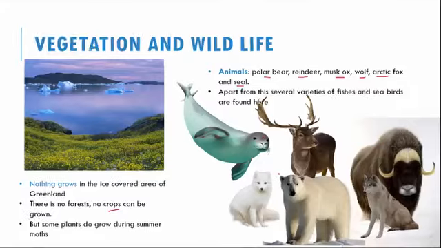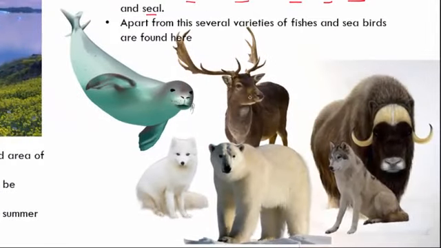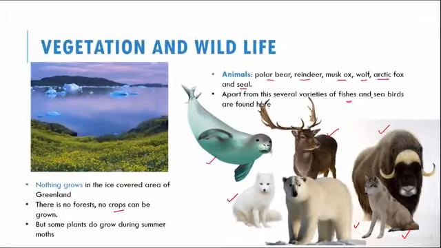So, if you can see here, these are all of the animals. I will repeat again. We have the polar bear, the reindeer, the musk ox, the Arctic fox, the wolf, and the seal. So, these are the animals that live here. Apart from these, we have several varieties of fishes that live in the sea and a few seabirds that occasionally come and go. This is about the vegetation and wildlife.